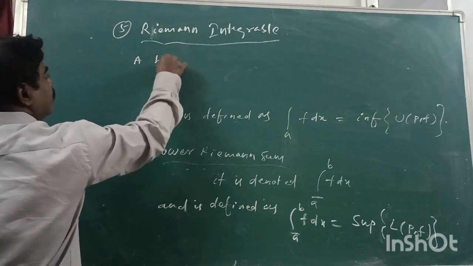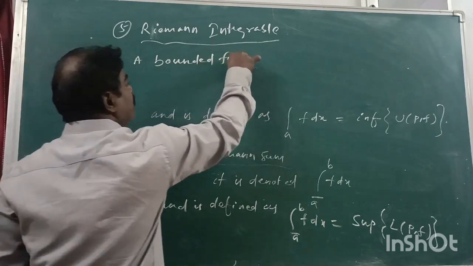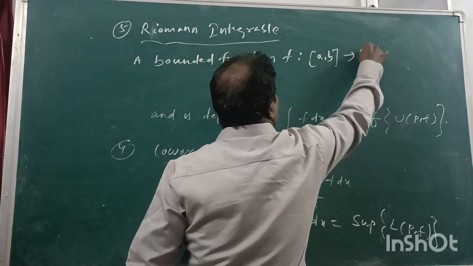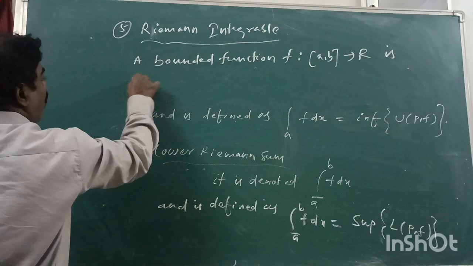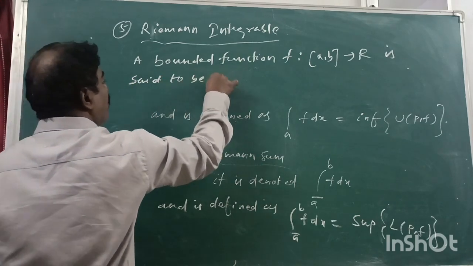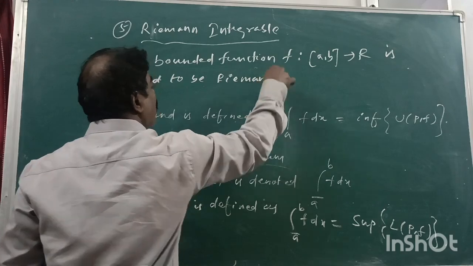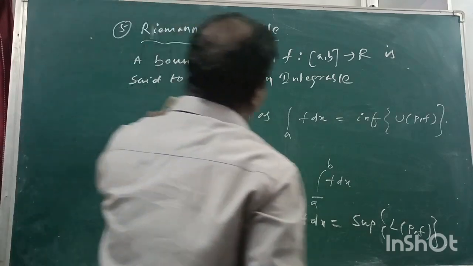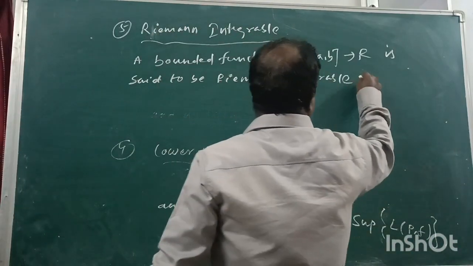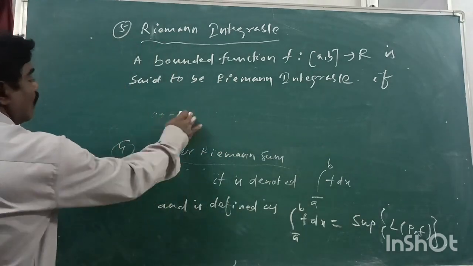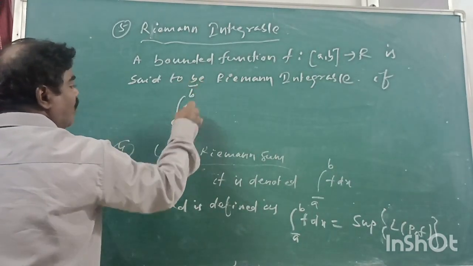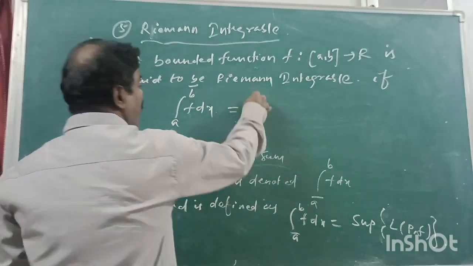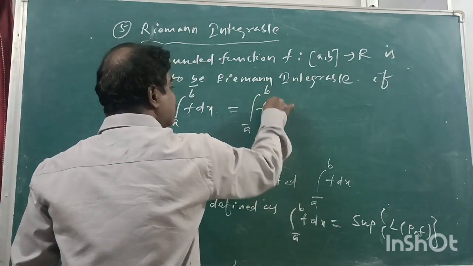A bounded function f from the closed interval a comma b to R is said to be Riemann integrable if the upper Riemann integral of f dx is equal to the lower Riemann integral of f dx.